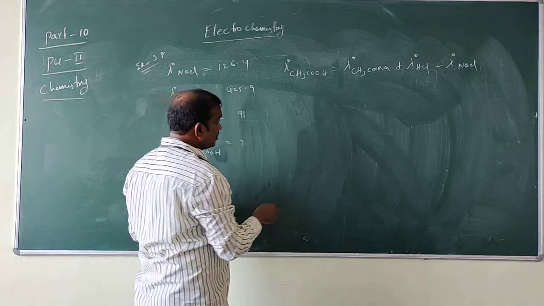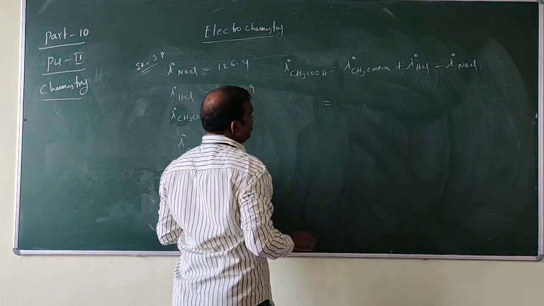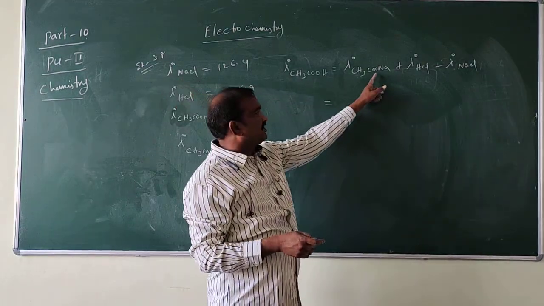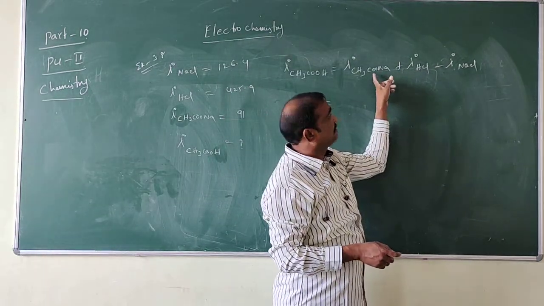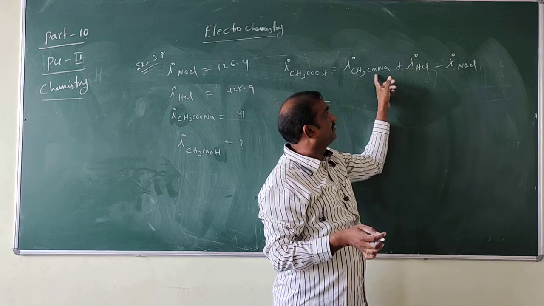Here, CH3COONa, we are subtracting Na, so Na will cancel, and CH3COO will remain the same.